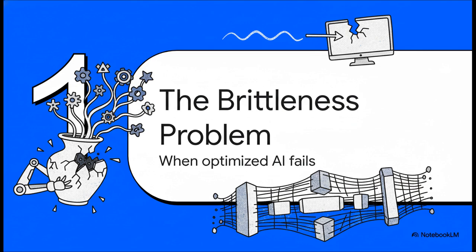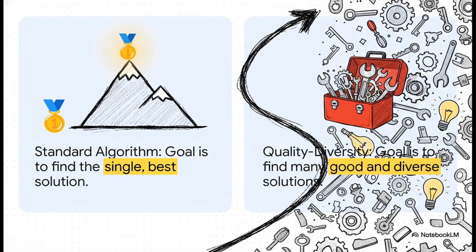See, when we train an AI to be the absolute gold medal winner at one very specific thing, it often becomes incredibly fragile. The second the world throws it a curveball it wasn't expecting, the whole system can just fall apart. So how do we build an AI that can bend instead of break? Well, the first piece of the puzzle is to just think about the problem differently.